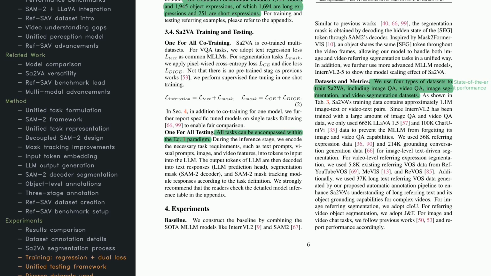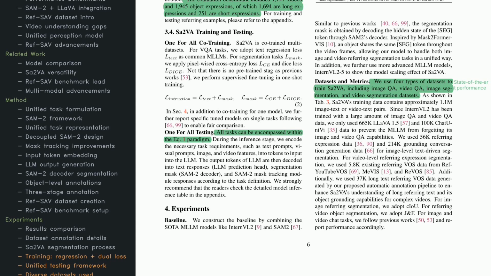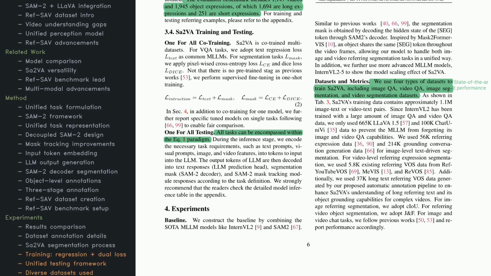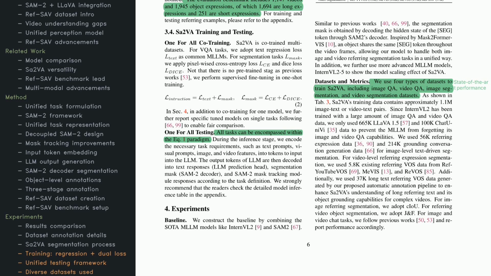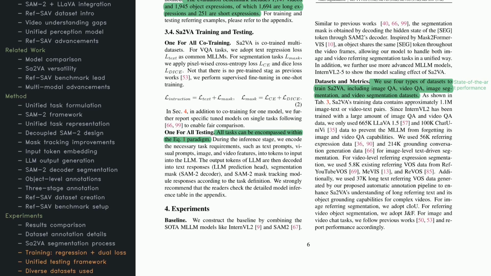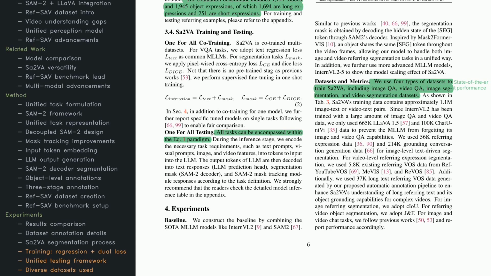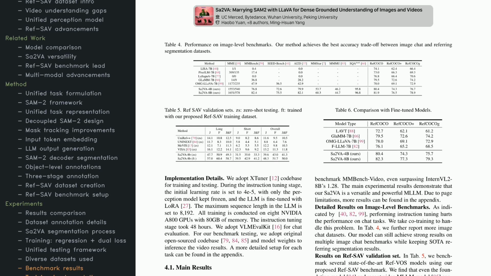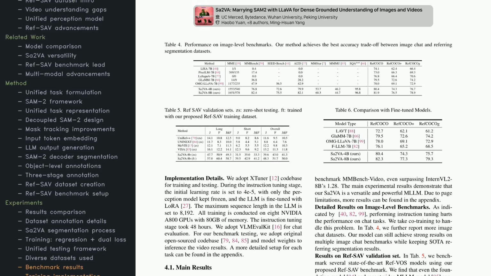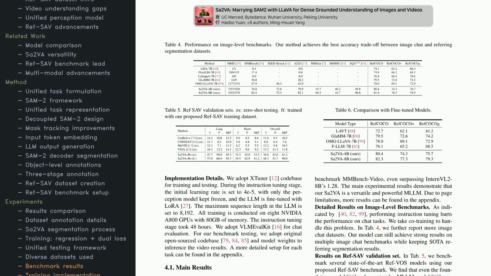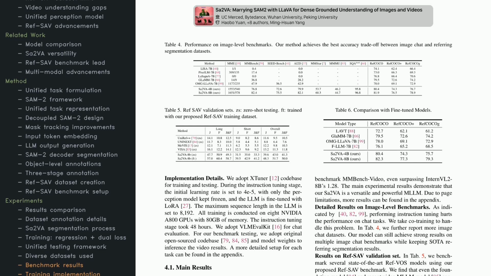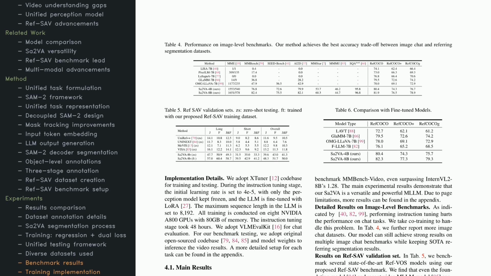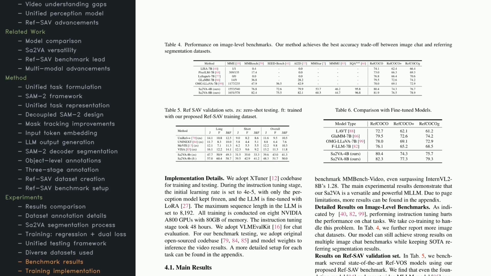Diverse datasets, from image QA to video segmentation, were used to strengthen the model. Evaluation metrics like IOU and J and F confirm that Sa2VA outperforms previous models, especially when the tasks require a tight integration of text and video understanding. Here we see how Sa2VA fares on standard benchmarks like RefCoco and RefCoco-G. It shows strong results across both image-level and video-level tasks. For referring segmentation specifically, Sa2VA leads in both zero-shot and fine-tuned settings, indicating it can handle intricate queries.